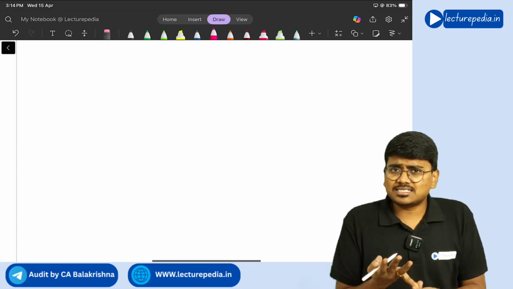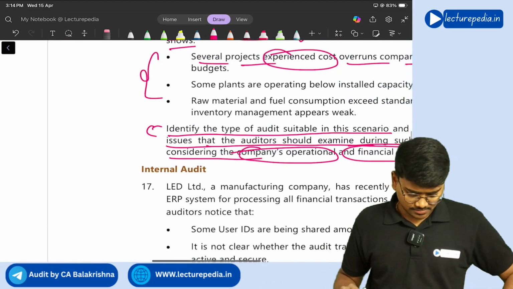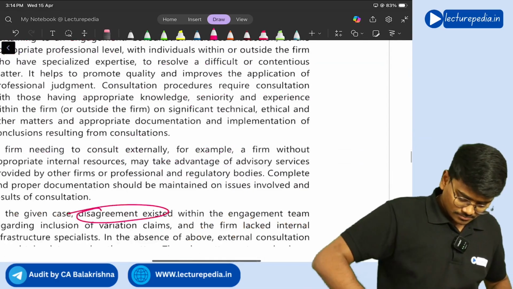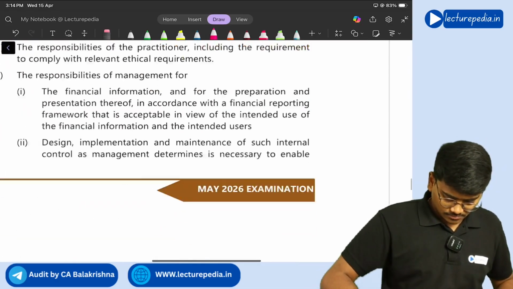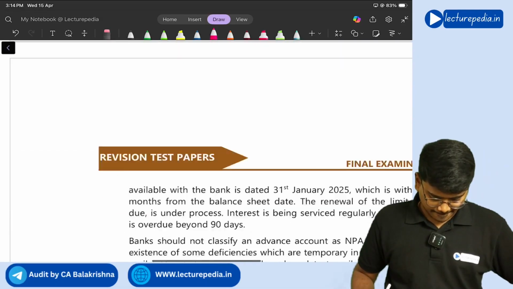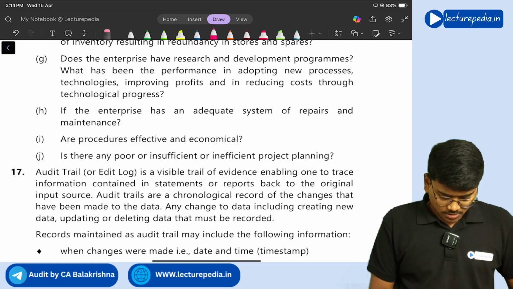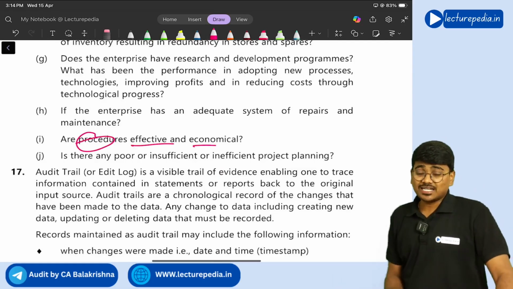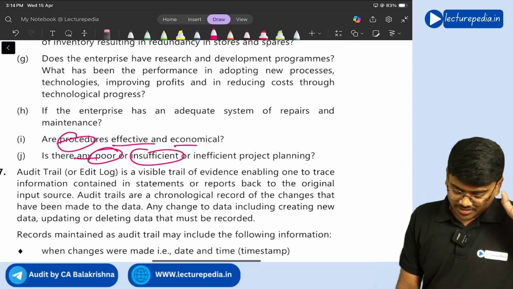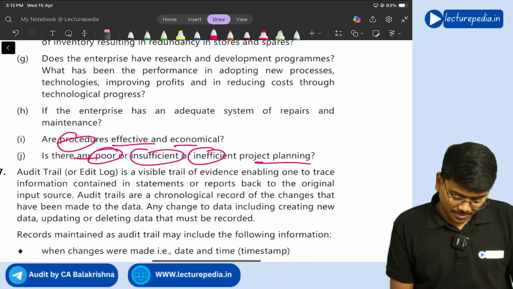And next, one more thing you will see, just a second, there will be two more points. Let me go to the answer. So are the procedures effective and economical, and is there any poor or insufficient or inefficient project planning? Yeah, project planning.